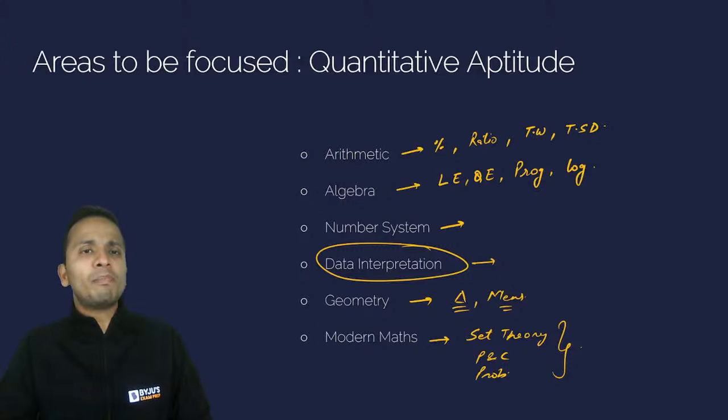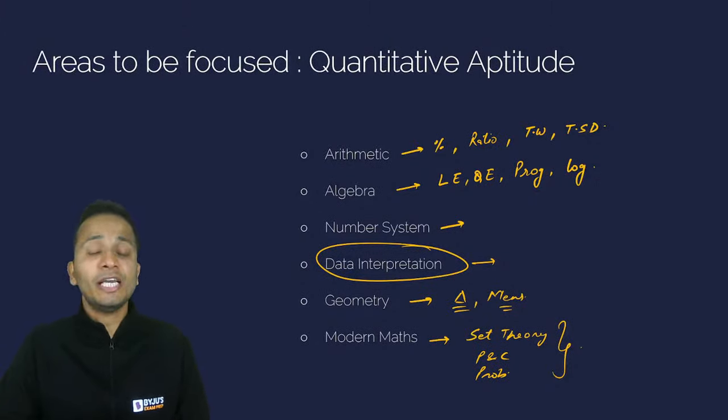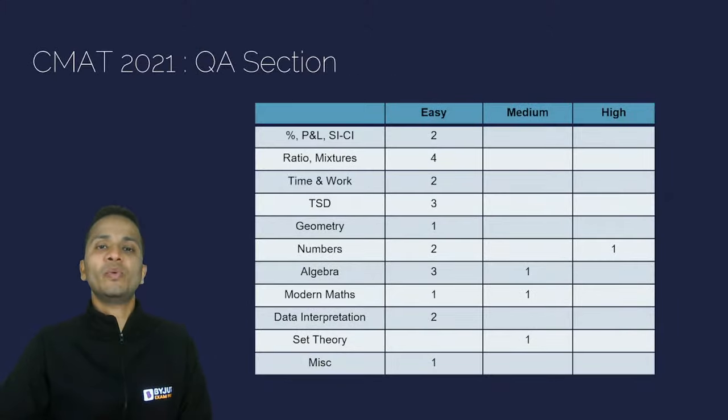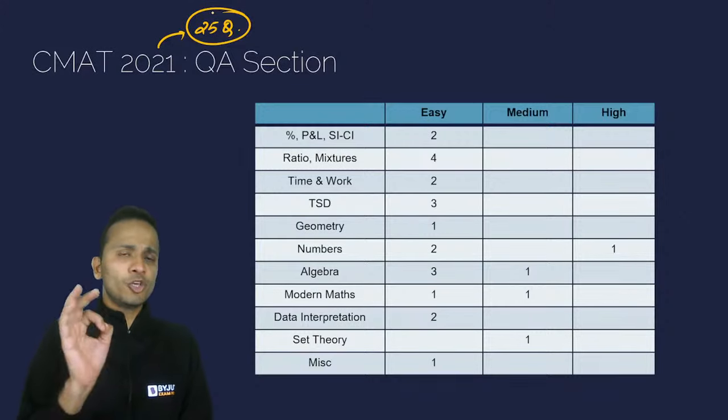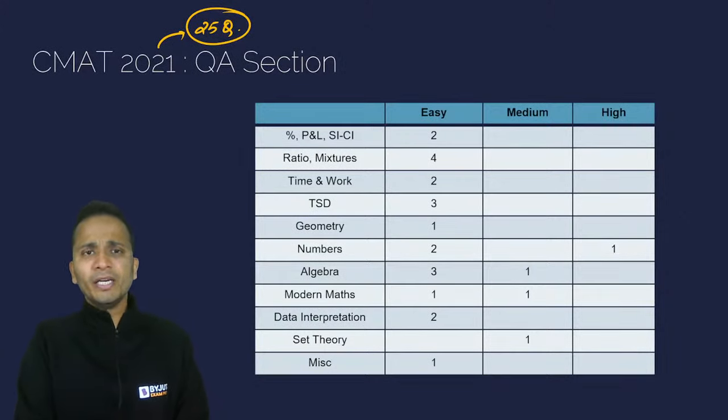Now let us talk about the composition of QA and DI section in the last 2 years, starting from year 2021. Now in the year 2021, there used to be a total of 25 questions that used to appear in the QA section. Okay. And this is the breakup of these 25 questions in detail.